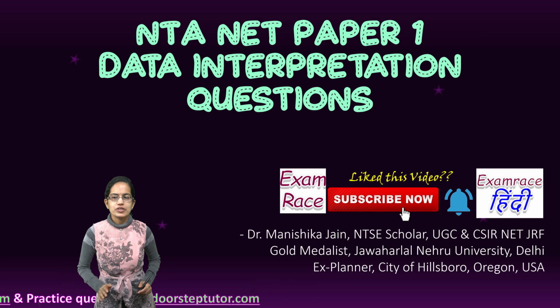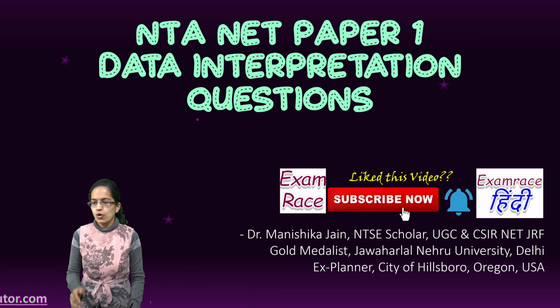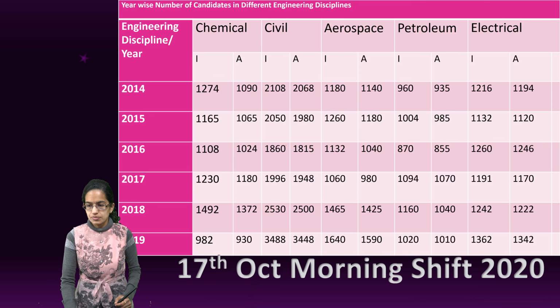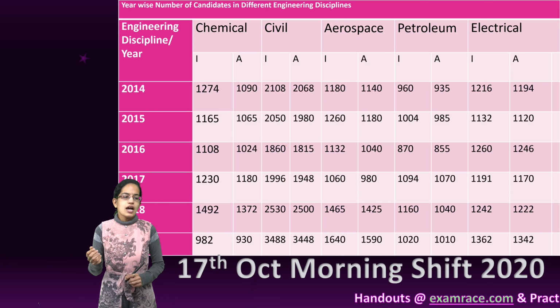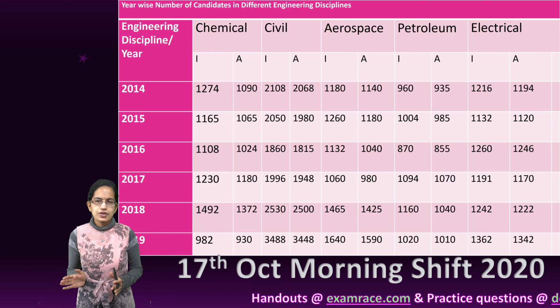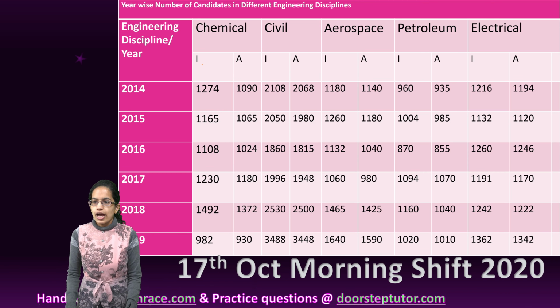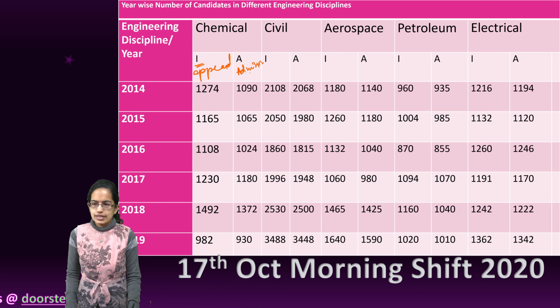Let's solve some of the questions from the data interpretation section of your NET paper 1 examination for 2020. All the questions are based on the 2020 past paper. The first type of question we consider is a table of the number of candidates who appeared in an interview versus those who took admission. I is those who appeared in an interview and A are those who took admission. That is the first thing we know.